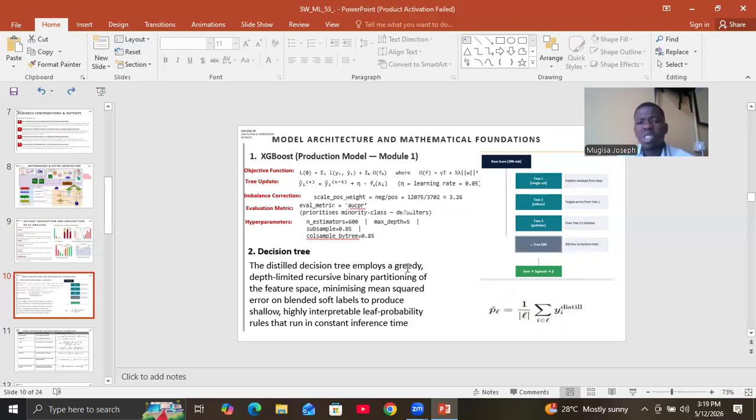So looking at the decision tree as a model, this one is just a simpler model that we generate after distillation, and it mainly learns from the teacher's soft labels.